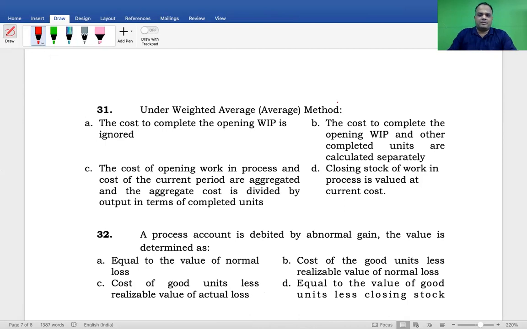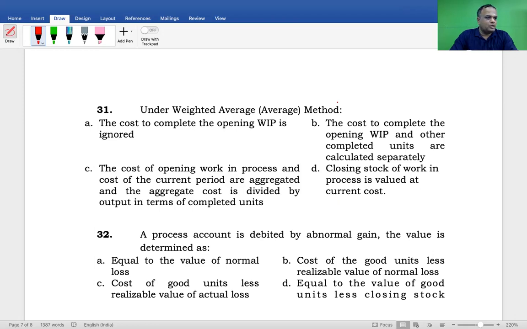Under the weighted average method, what is correct? You have to identify. Am I right? First one, the cost to compute the opening WIP is ignored. Is it right? No, we have to consider. Second one, the cost to compute the opening WIP and other completed units are calculated separately.